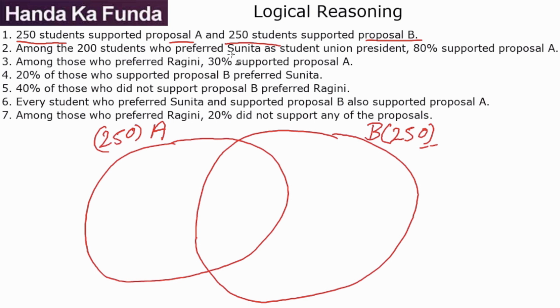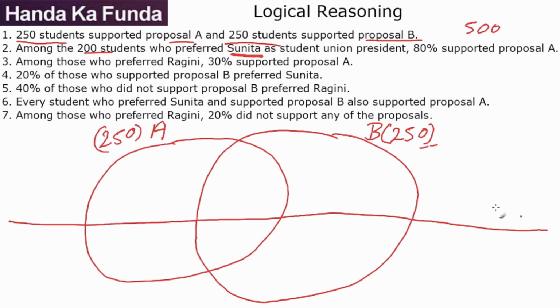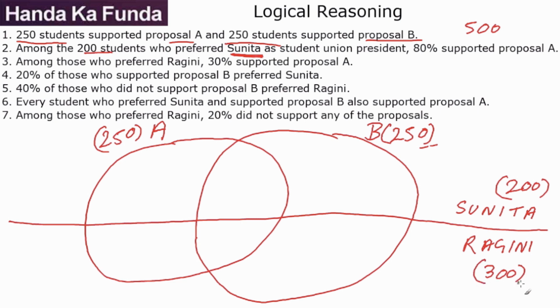Among 200 students who prefer Sunita, so we have Sunita with 200 students. Total, there are 500 students, and every student has to pick either Sunita or Ragini, which means if 200 students are preferring Sunita, then there must be 300 students who are preferring Ragini. How do I represent that in the diagram? Well, I will make this line. Anyone who is above this line is a Sunita supporter. There are 200 of those. And anyone who is below this line is a Ragini supporter, and there are 300 of those.